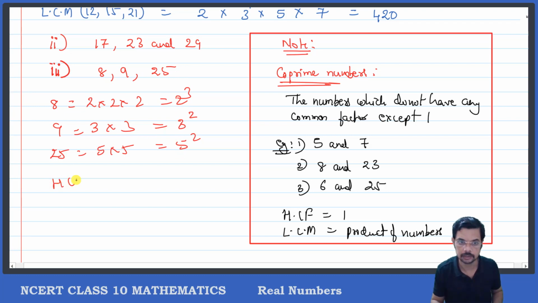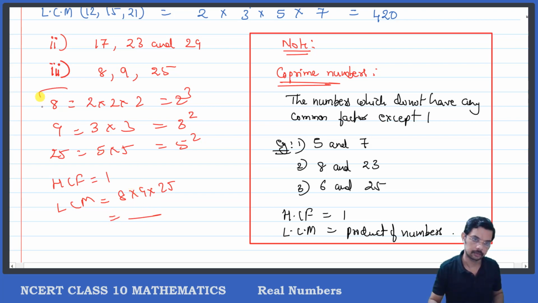So what will be the HCF? HCF will be equal to 1. But since 1 is neither prime nor composite, we don't write that. If they do not have any common prime factor, we say the HCF is 1. Now, what is the LCM? When HCF is 1, the LCM will be the product of the numbers, 8 into 9 into 25, whatever it is. Okay, we may calculate that. Is that clear?